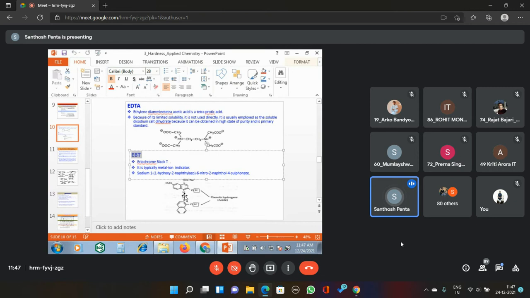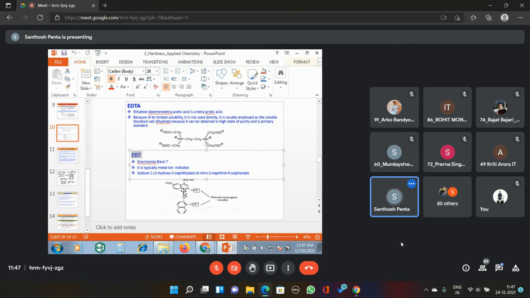What is the IUPAC name of this? The IUPAC name was given here: sodium 1-hydroxy 2-naphthyl azo 6-nitro 2-naphthol 4-sulfonate. Why is it sodium? Because of the sulfonate, sodium is there. Then 1-hydroxy 2-naphthyl azo. Why 1-hydroxy? Let us assume you give the numbers: hydroxy at position 1, then position 2. This is the naphthyl group and azo, N double bond N.